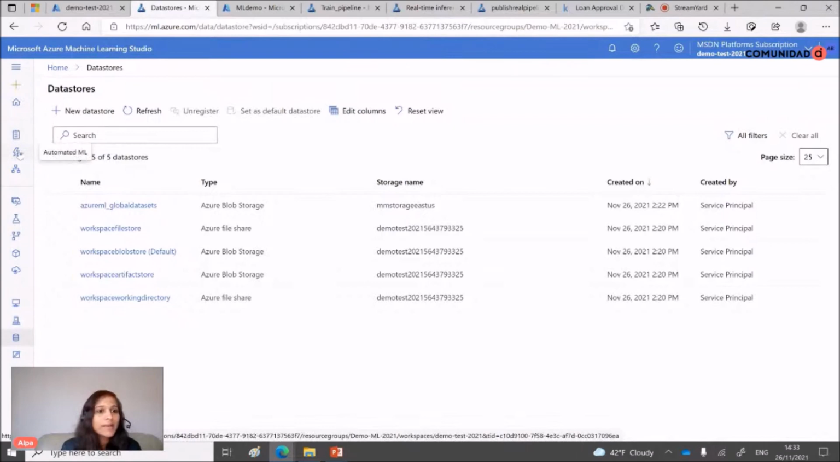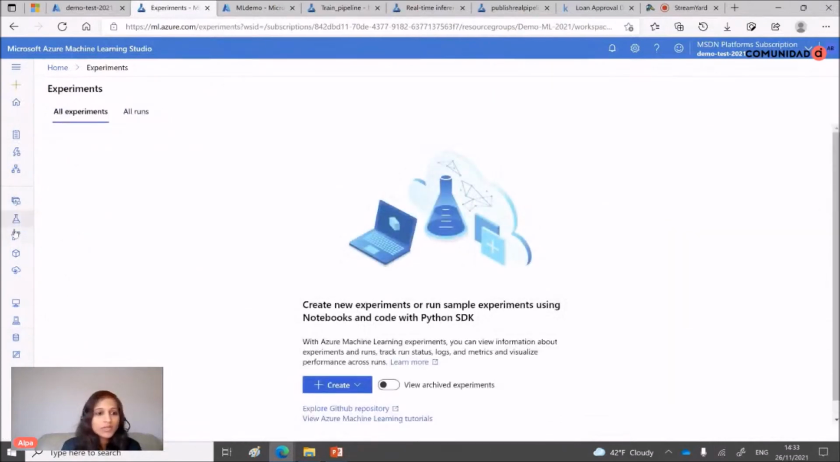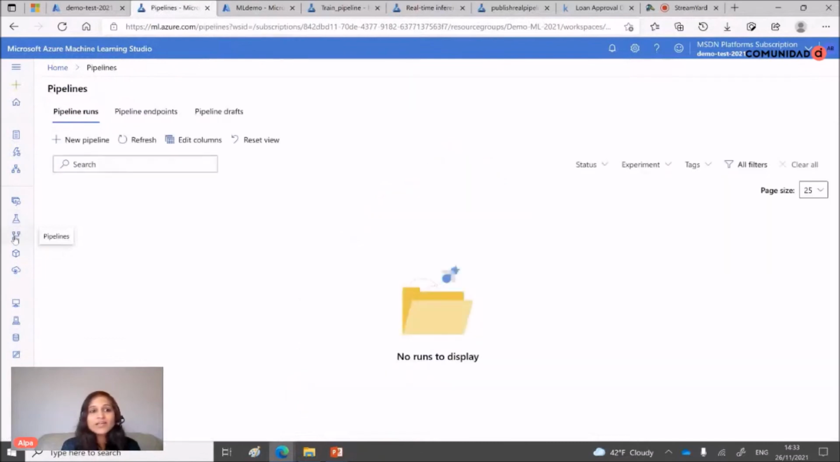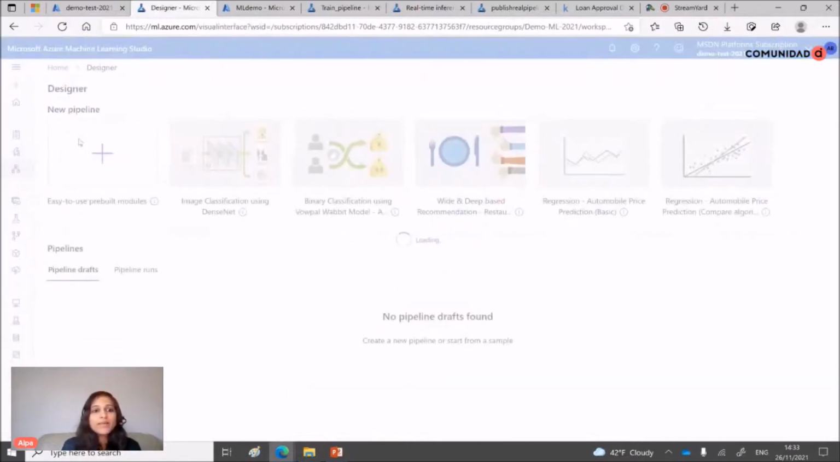So let's go to pipeline now, because I want to show you what happens when we create our data sets, and when we create a new pipeline.